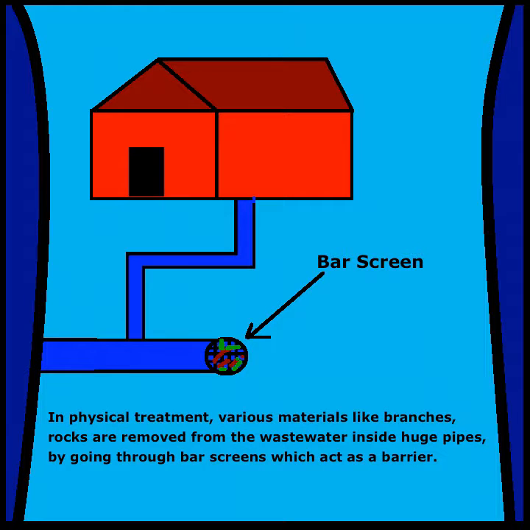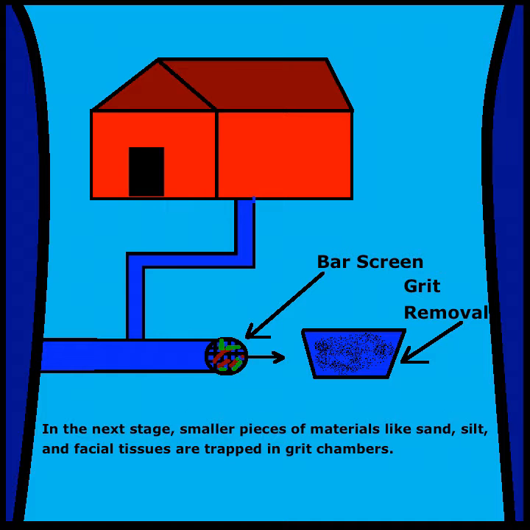In physical treatment, various materials like branches and rocks are removed from the wastewater inside huge pipes, by going through bar screens which act as a barrier. In the next stage, smaller pieces of materials like sand, silt, and facial tissues are trapped in grit chambers.